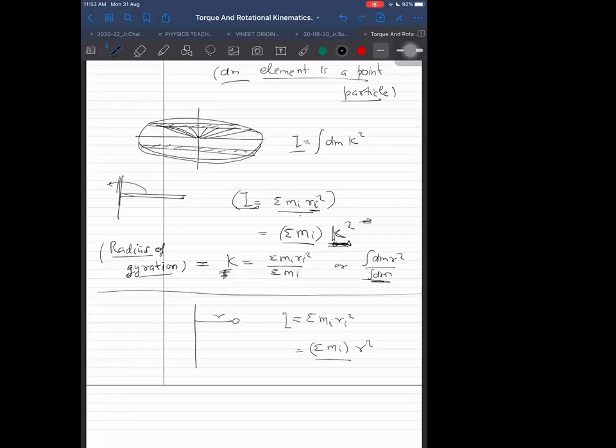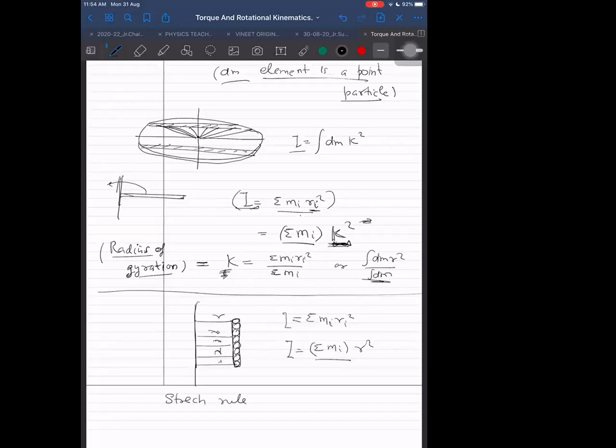Is it understood? Yes, sir. If all r_i's are equal, if all distances are the same. Now, for example, if I take one mass here, second mass, third mass, fourth mass, fifth mass, sixth mass, seventh mass, eighth mass. If I do like this, you can take R common, sir. All are at the same distance away or not? Yes, sir, same distance.